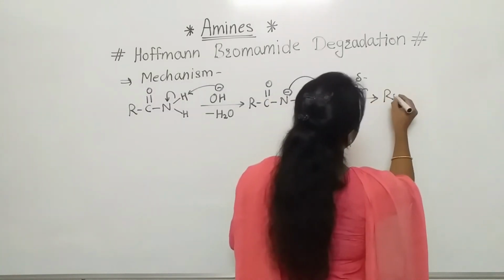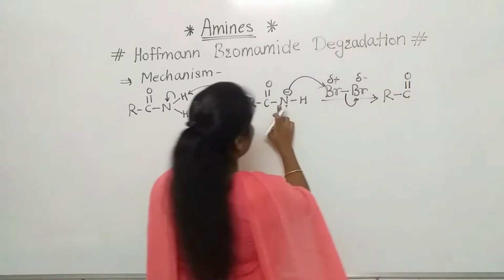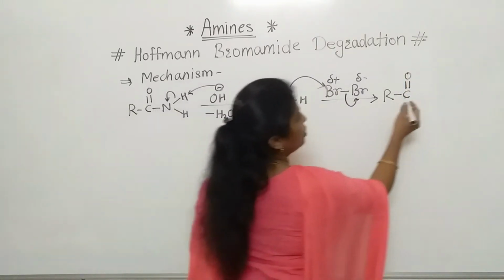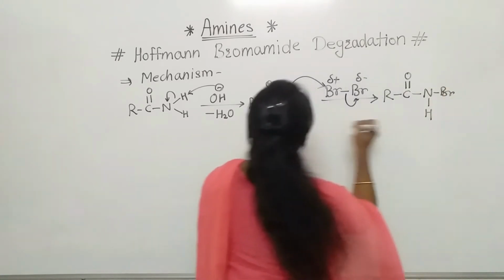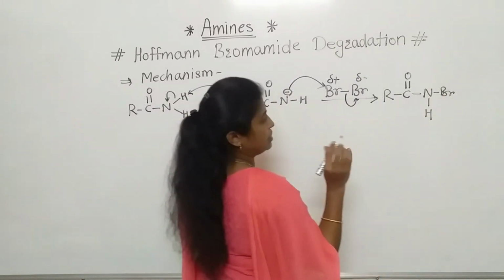So R–C=O. Now see, nitrogen is attacked on the bromine, meaning that bromine will attach to the nitrogen and hydrogen will be as it is. Understood everyone?